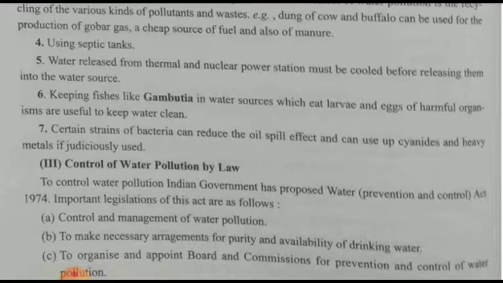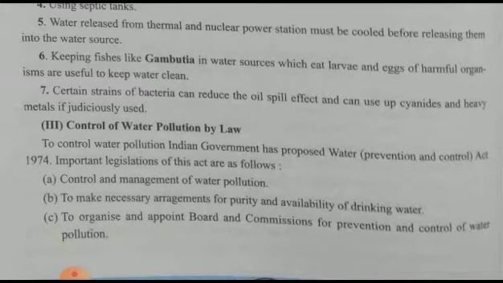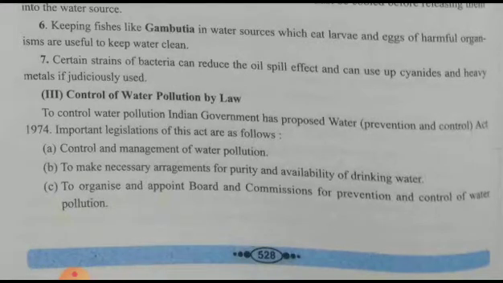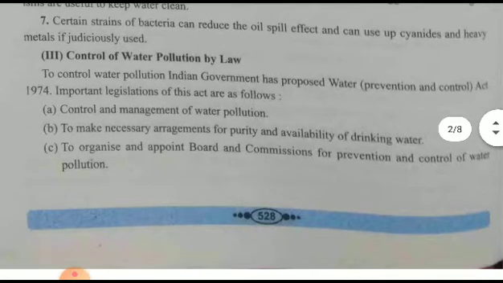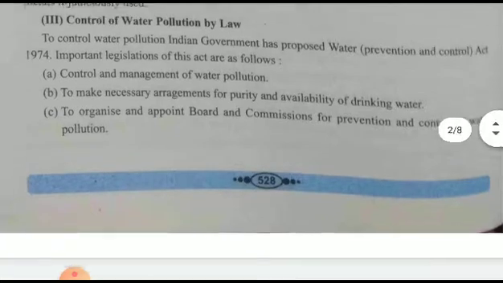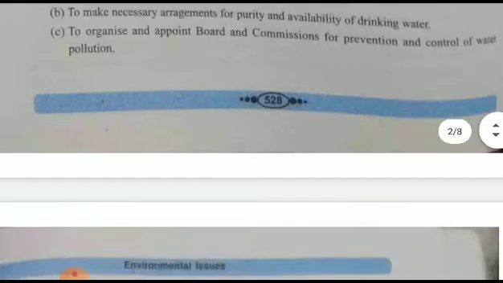Water released from thermal and nuclear power plants should be cooled down, then mixed with the water supply. Gambusia fish in the water sources eat larvae and the eggs of harmful organisms. Bacteria can be released so that they can destroy olefins, cyanides, and whatever toxic heavy materials are there. Then control of water pollution by law. This is going to control and manage water pollution. It is necessary for ensuring the purity and availability of drinking water. The Board and the Commission for Prevention and Control of Water Pollution has been set up.